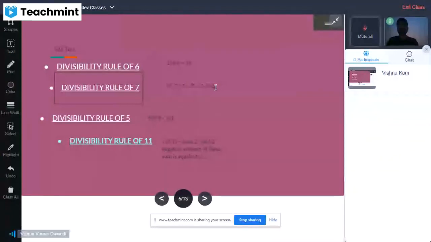All those numbers which are completely divisible by 7 give the digit subtraction as 2.